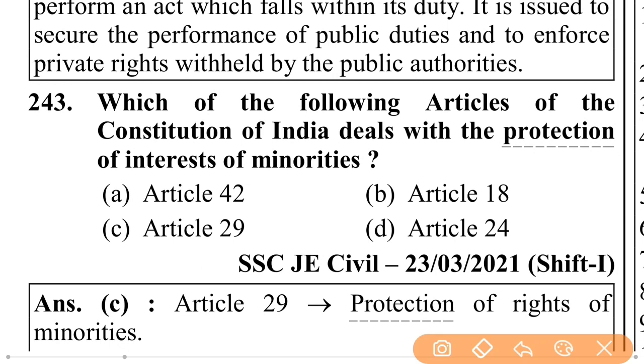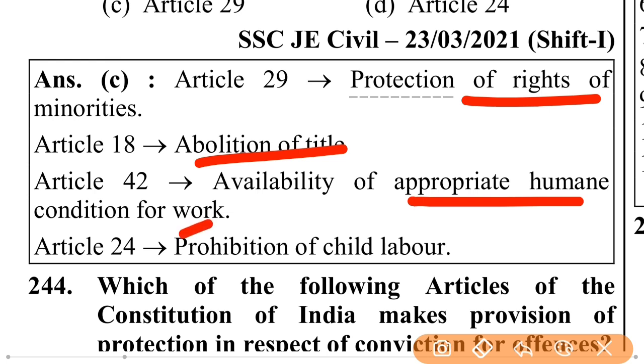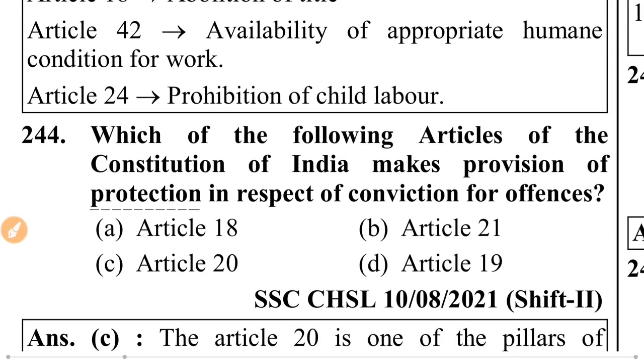Which of the following articles of the Constitution of India deals with the protection of interest of minorities? Article 29. Article 29, protection of rights of minorities. Article 18, abolition of titles. Article 42, availability of appropriate human conditions for work. Article 24, prohibition of child labor.